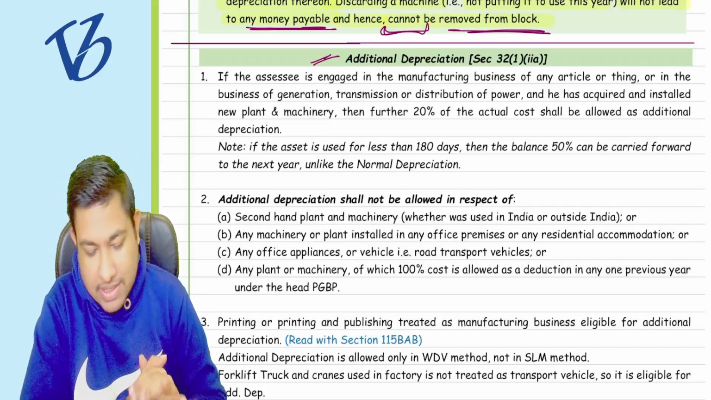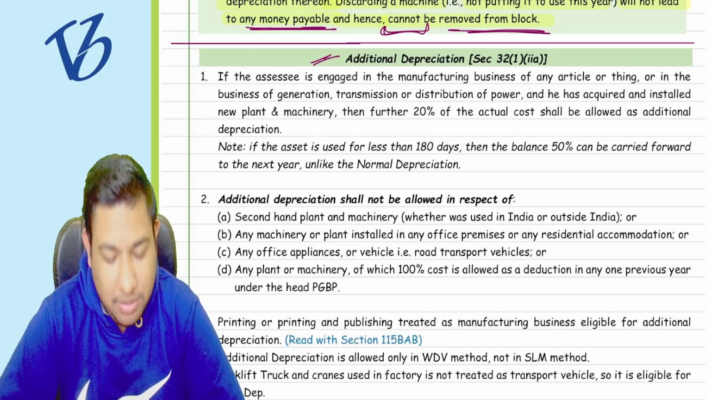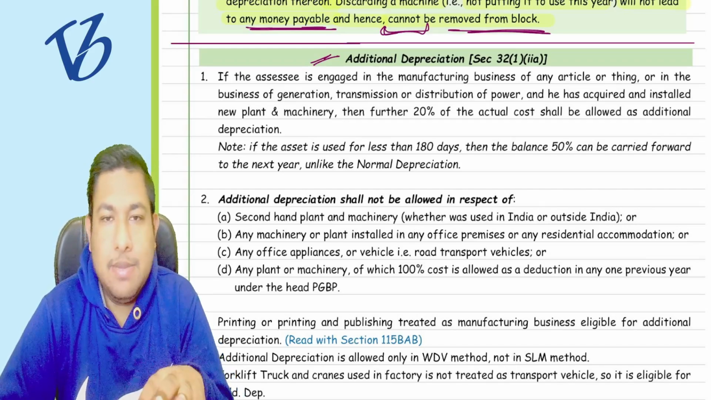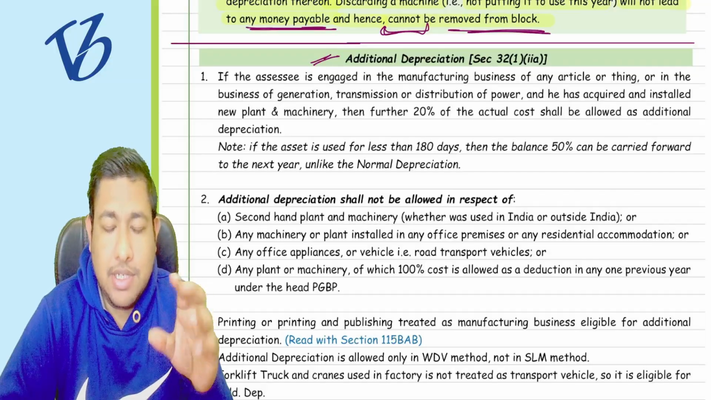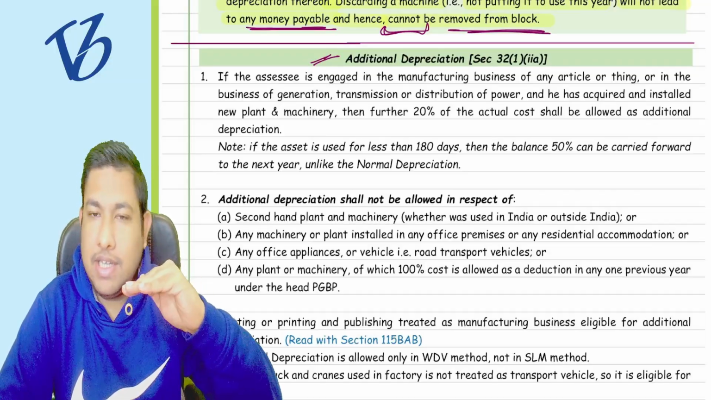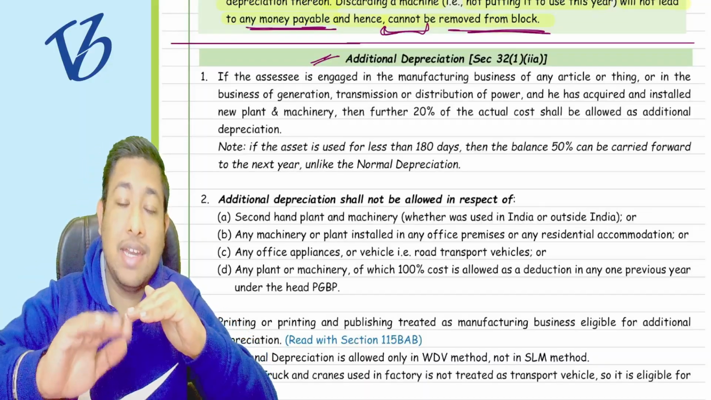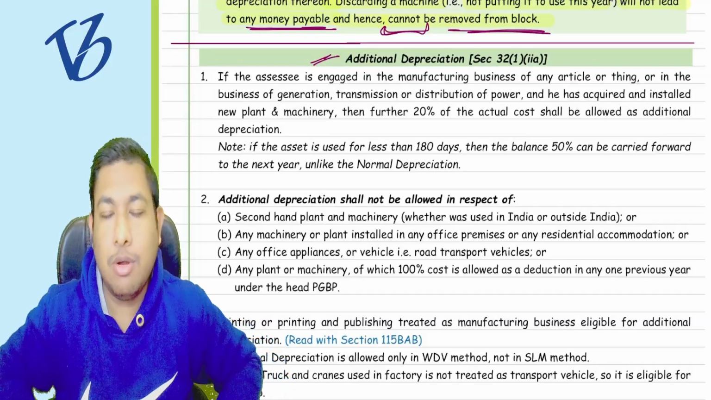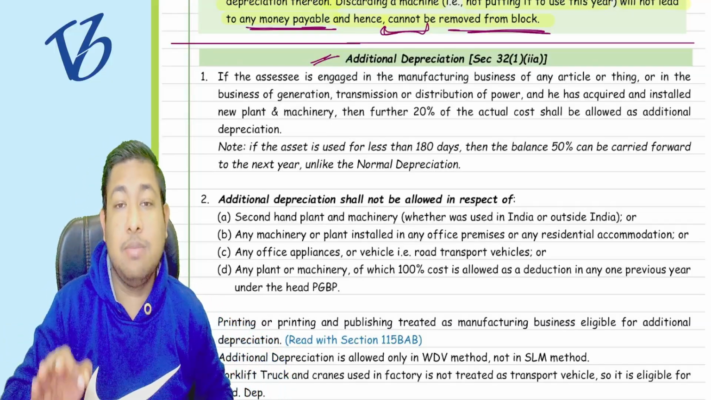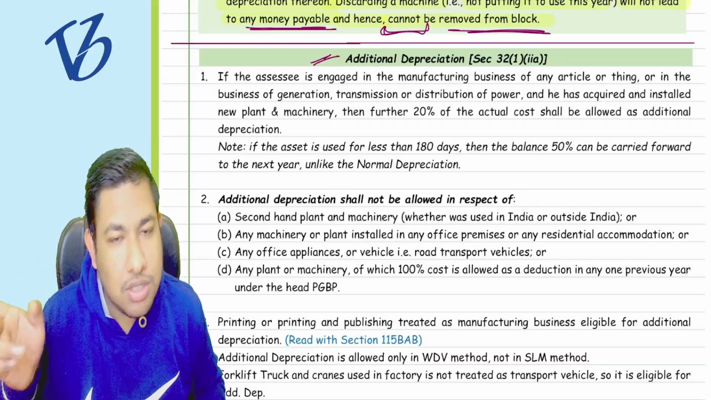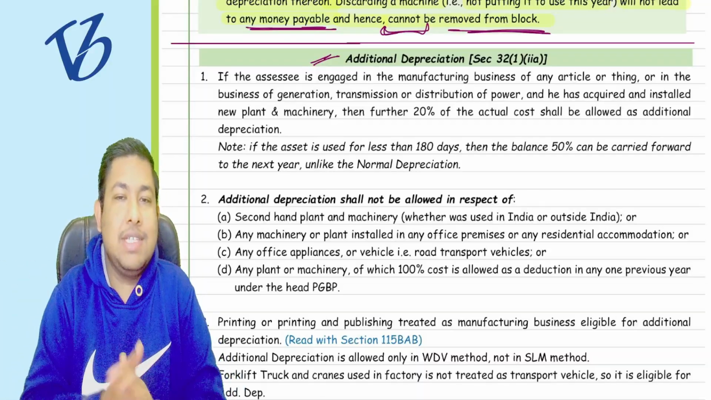Now, starting with the additional depreciation concept. As the name suggests, it is an additional depreciation. Till yesterday, we have completed the depreciation part. Over and above the depreciation, you are going to get an additional depreciation, which is talked about in the next section, that is Section 32(1)(iia). What is the additional depreciation?